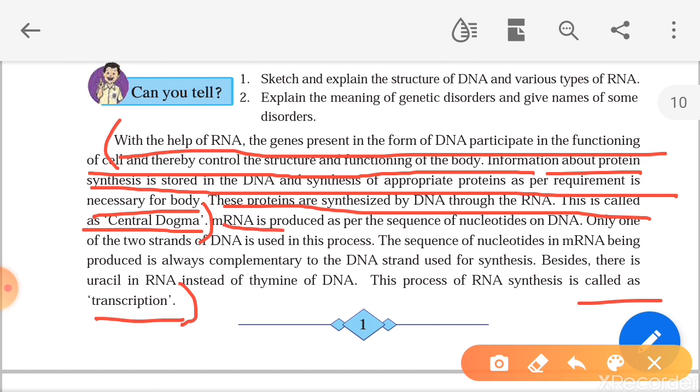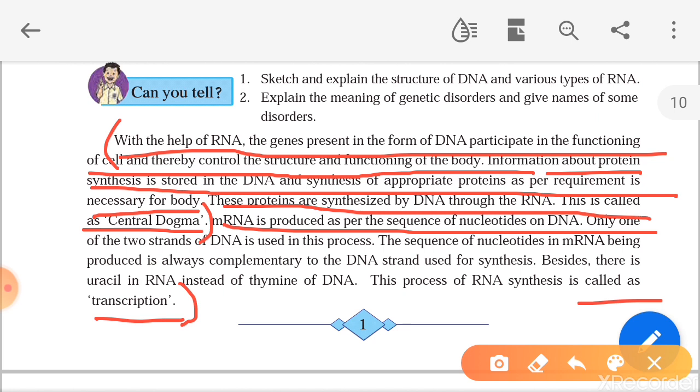Next, mRNA is produced as per the sequence of nucleotides on DNA. Now there are different nucleotides on DNA. Nucleotides means adenine, cytosine, guanine, thymine. So the newly produced mRNA, messenger RNA, is produced according to the sequence of the nucleotides on DNA.